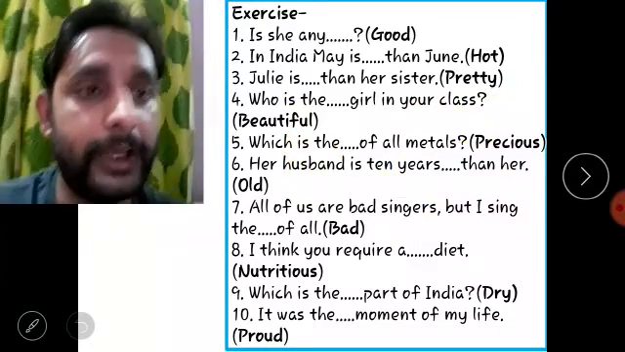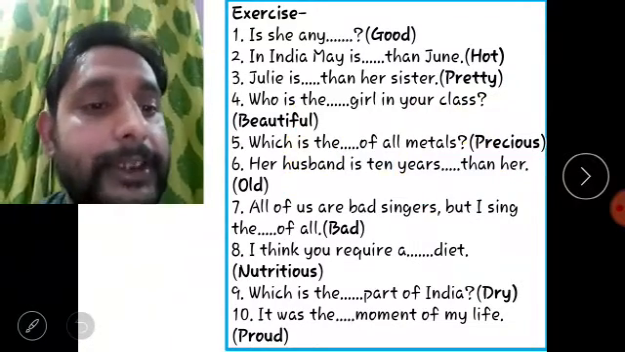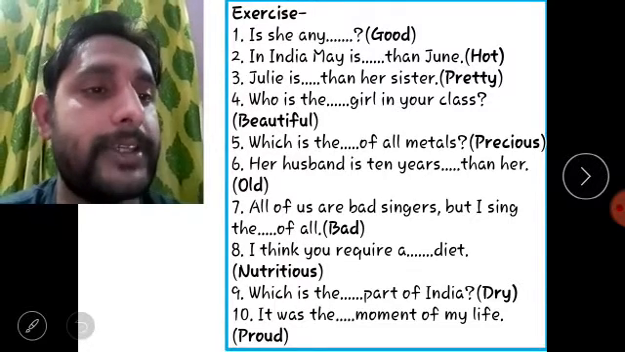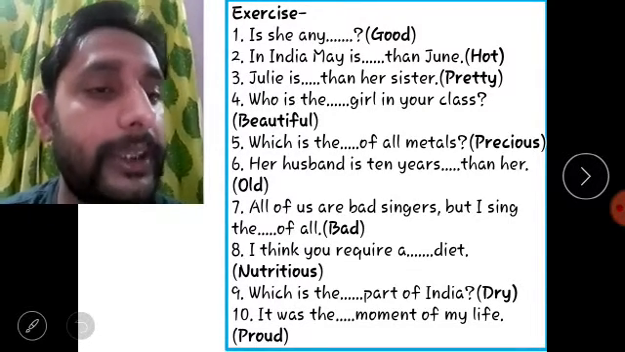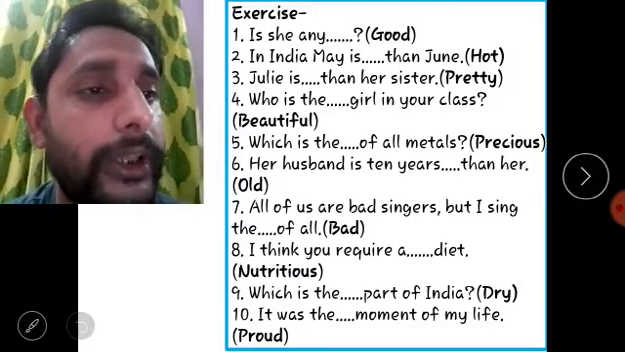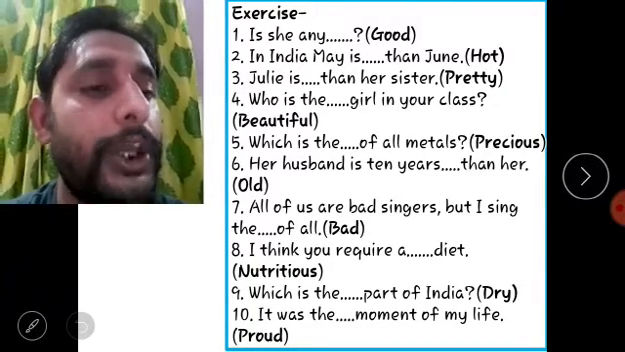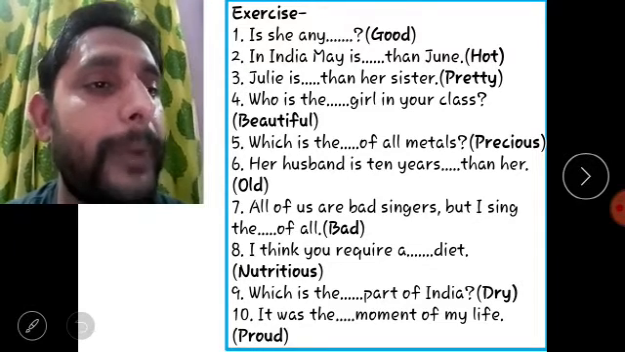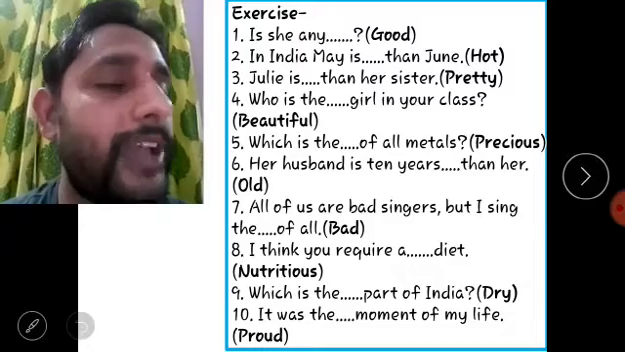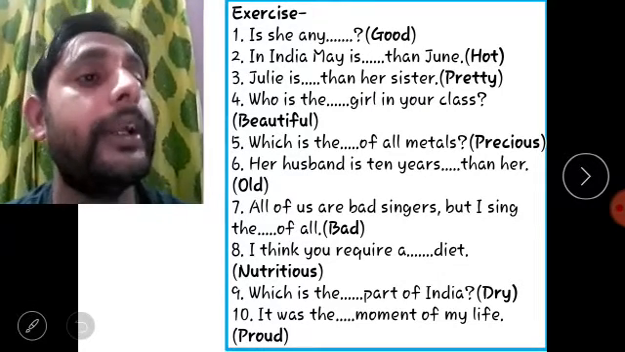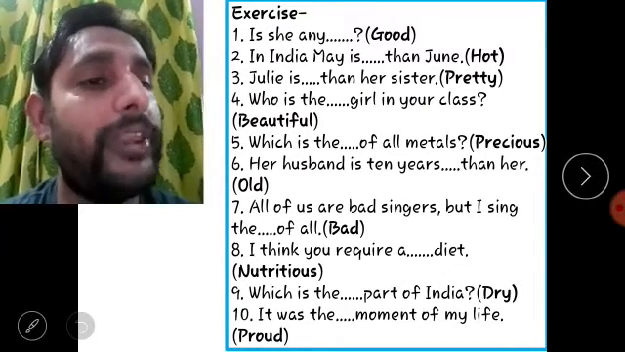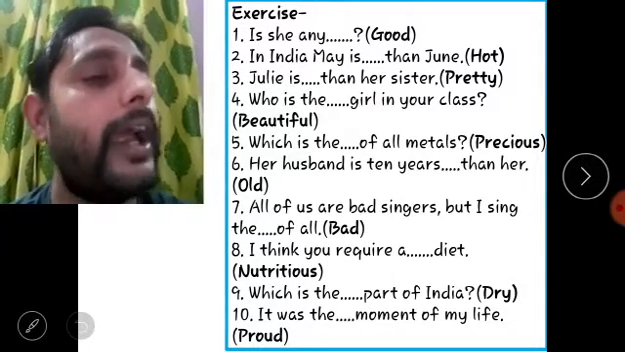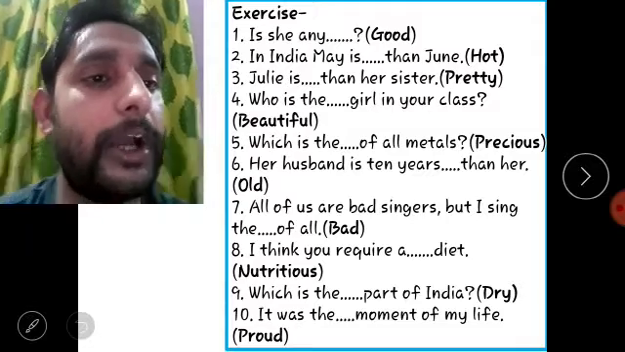Now friends, we are in a position to solve this exercise. I think I should leave it up to you to solve this exercise and drop the answers in the comment box. So all the learners and the students, you are requested to solve this exercise and fill it up in a proper way. You would have to fill in the proper kind of adjective, whether it will be used in positive degree or in comparative degree or in superlative degree, and drop down the answers in the comment box.